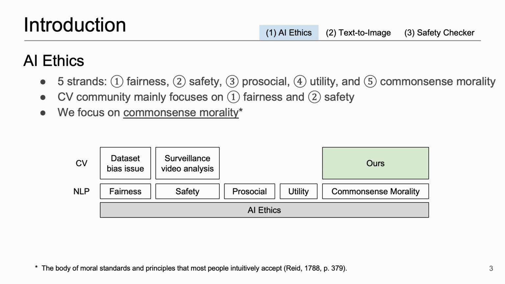Currently, AI ethics are gaining increased attention and importance within the AI and CV communities. Among the 5 strands of AI ethics, we are primarily focusing on commonsense morality. This strand explores how AI systems can be developed to make ethical decisions based on human-like reasoning, in order to better align with societal values and expectations.